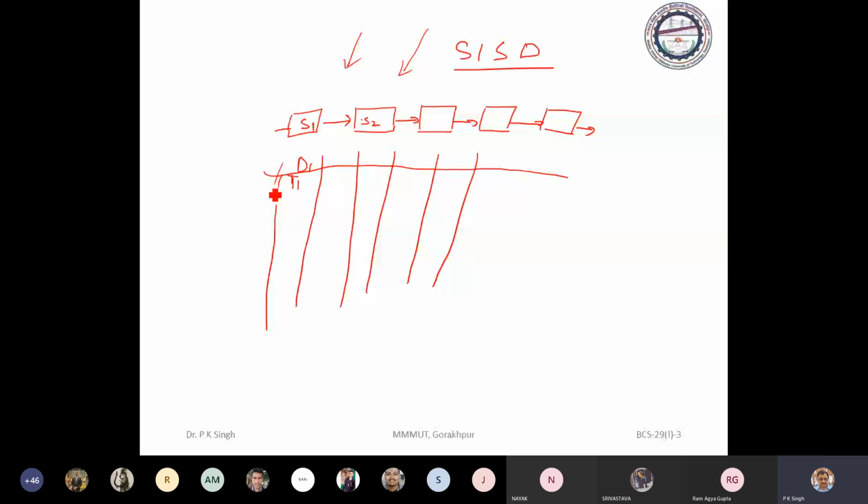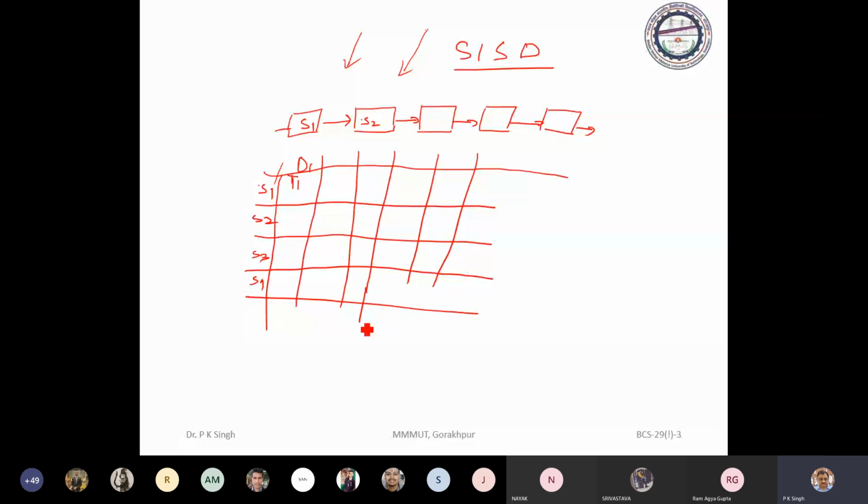This is unit number 1, S1, S2, S3, and S4. You just consider only 4 units. Now, after completing the task, it will hand over task 1 to unit number 2.